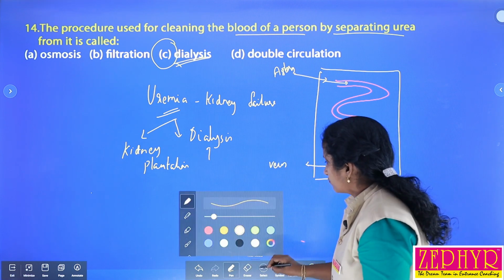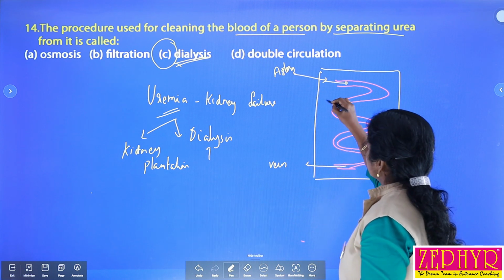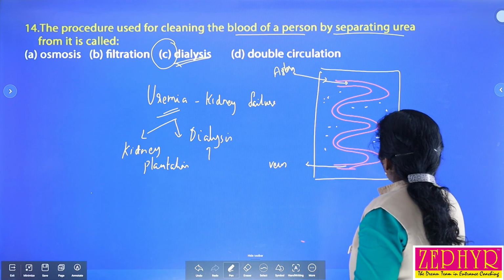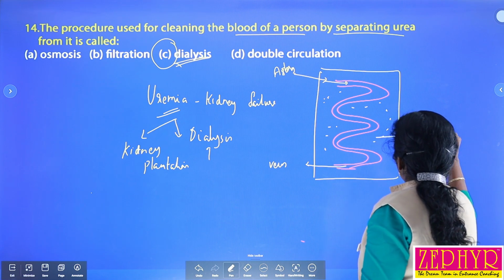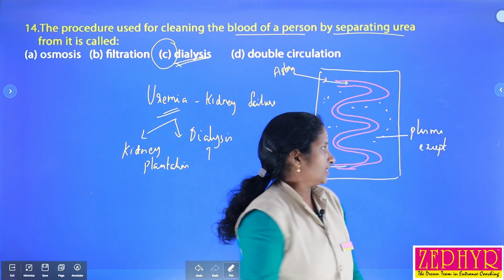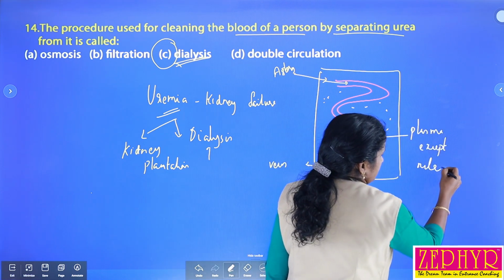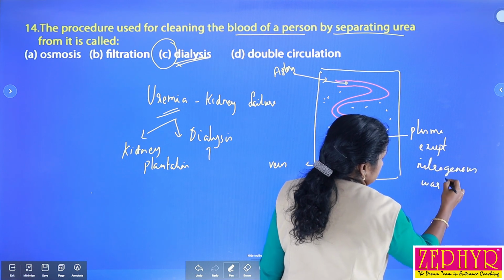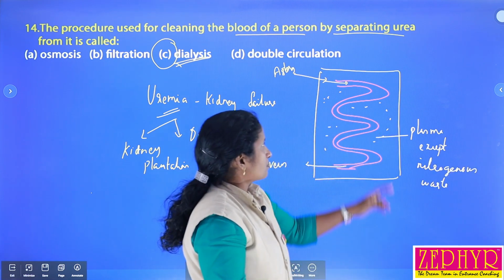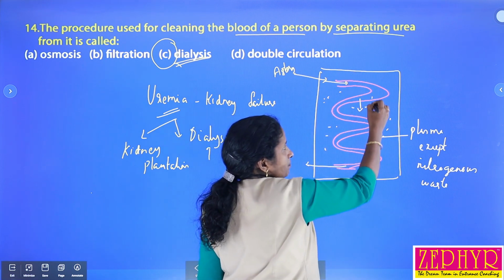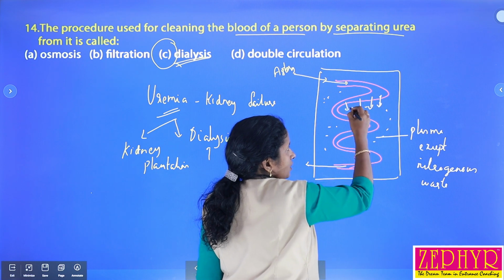And then there is a fluid, which consists of all the components of plasma except nitrogenous waste. When the blood passes through these tube-like structures, all the waste materials from the blood are released into this fluid.